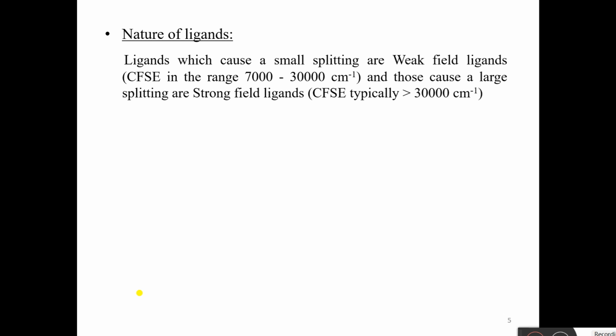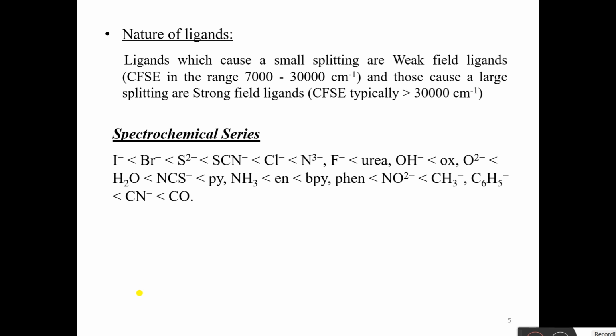The common ligands have been arranged in order of their increasing crystal field splitting power, from the study of their effects on the spectra of transition metal complexes. So from the study of spectra, this spectrochemical series has been devised.